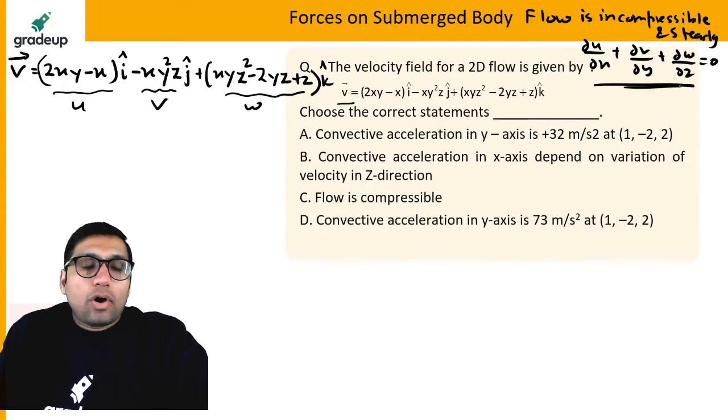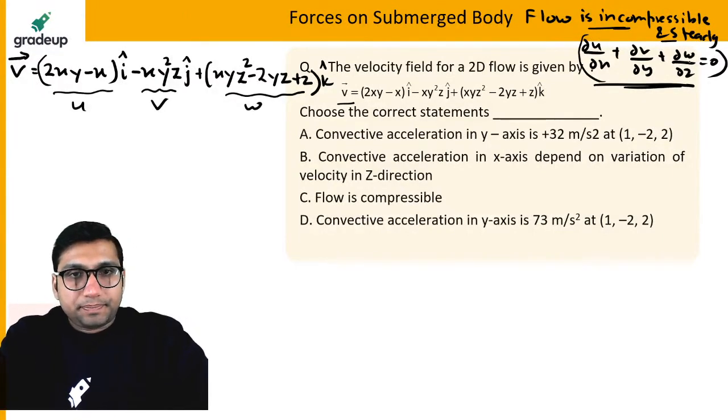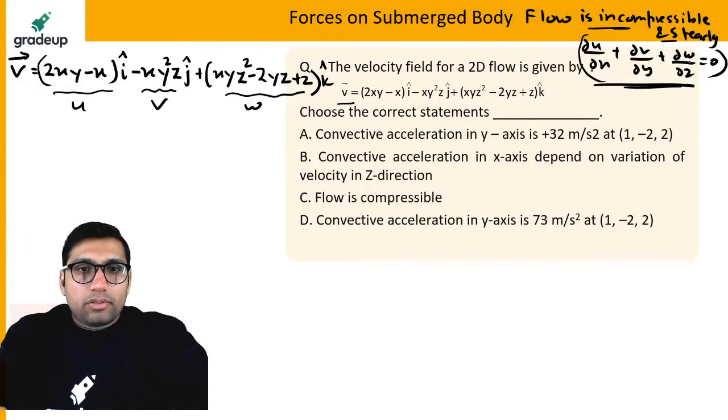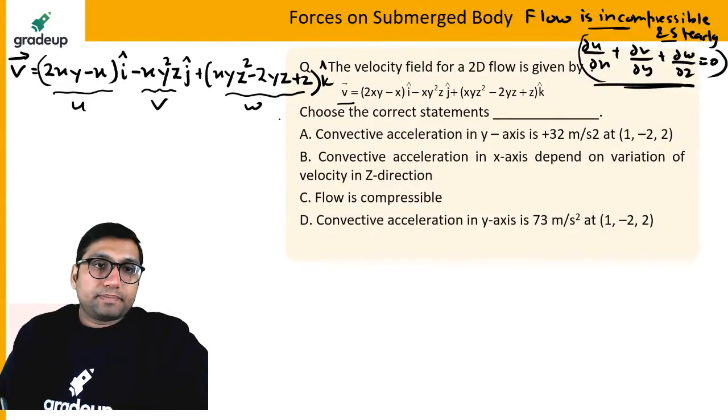If this condition is not satisfied, then the flow will be compressible. The flow will be incompressible and steady when this continuity equation is satisfied in the Cartesian coordinates. So option C can be checked: the flow will be compressible if this is not 0. If the continuity equation is not satisfied, then flow will be compressible. So you can check that.